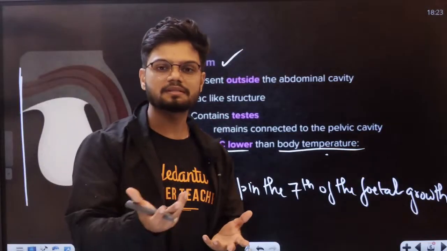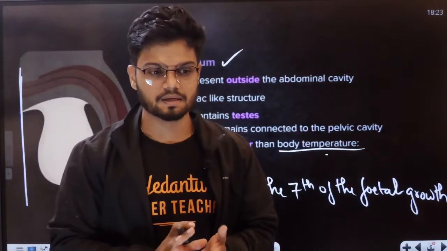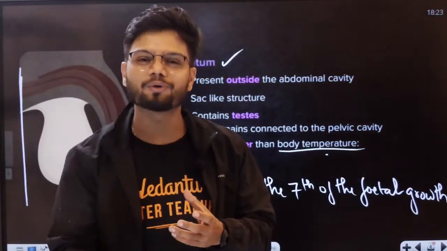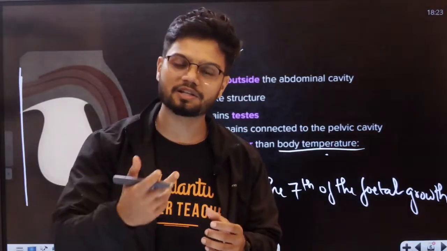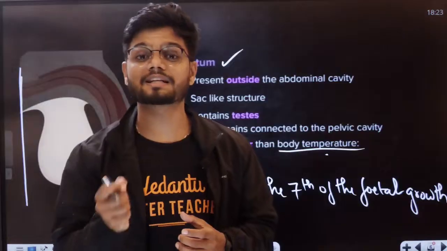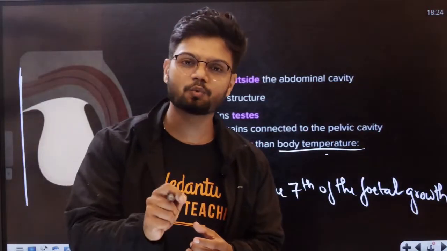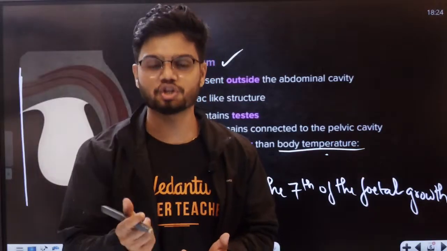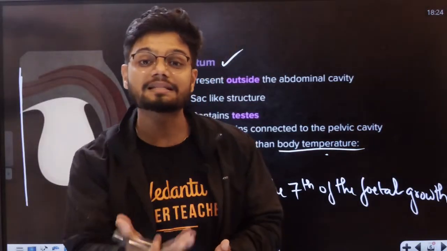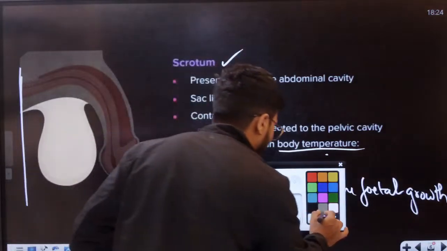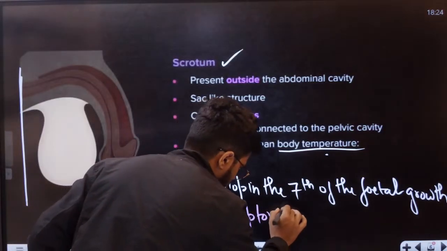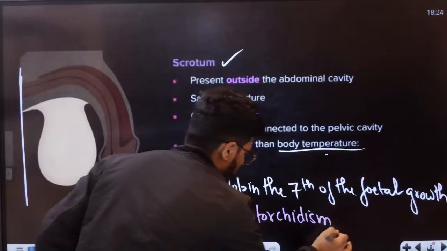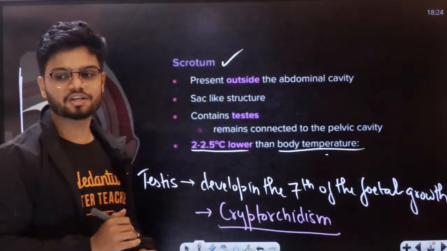Now, what happens sometimes in certain babies? The testis actually do not descend. Why? Because of lack of testosterone, or some other reasons also, the testes do not descend. That is called cryptorchidism. It's like a condition, not a disease, where the testis do not descend itself. Okay, that is called cryptorchidism.